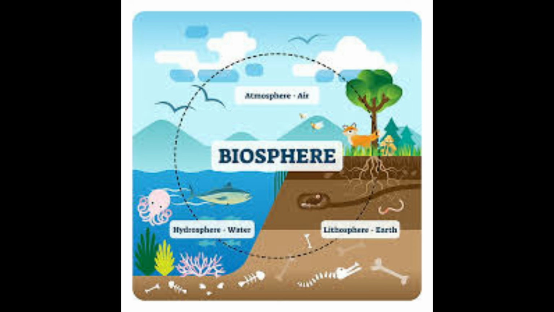Now children, this narrow zone extends a few kilometers under the surface of the earth, into the water of the oceans and the lower level of the troposphere. The biosphere consists of plants, animals, humans and microorganisms. All these organisms are linked to each other for their survival.